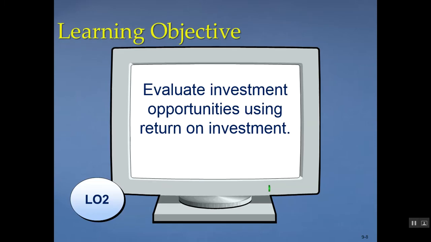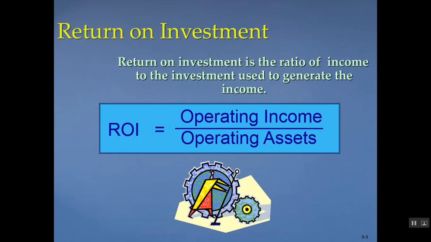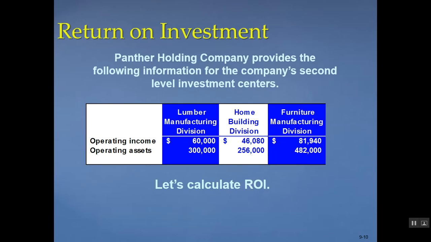So first we're going to look at return on investment, also known as ROI. Return on investment is the ratio of the income that you generate to the investment used to generate that income. So typically we're looking at operating income as a percentage of operating assets. We want to look at how much income we're able to generate. So here we have a company with 3 different business lines: lumber manufacturing, home building, and furniture manufacturing. And we've been given their operating income and operating assets. So let's look at calculating their ROI.